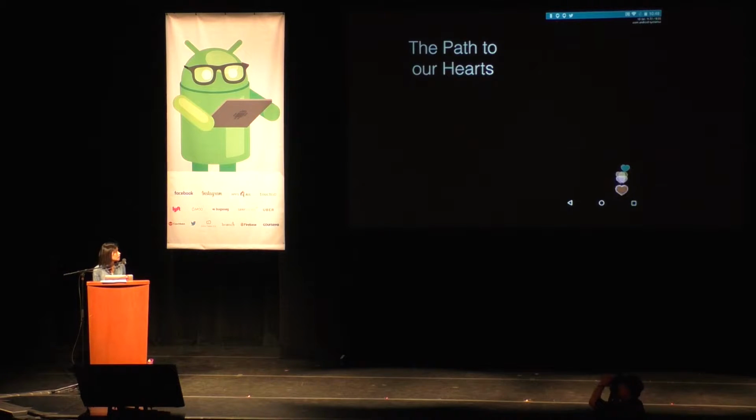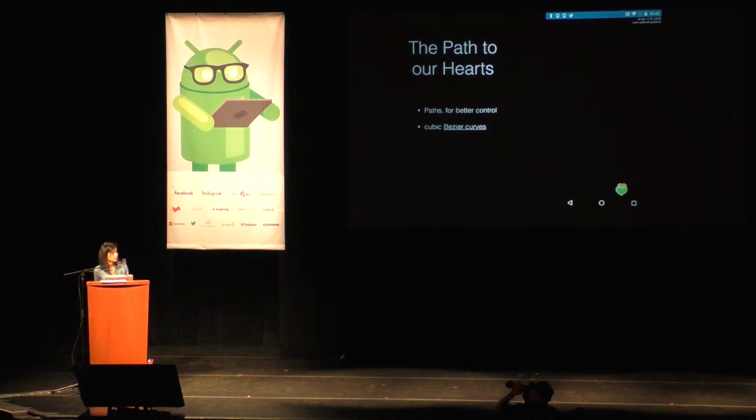So how do we do that? So the path to our hearts, we use paths to do all the movements here. Android provides a lot of default shapes for you out of the box, like circles and squares. But if you ever want to draw a custom shape, you need to work with a path object. And a path is just basically a collection of lines that you can use and tell it how to draw that shape. You want to describe to it how that shape should look like.